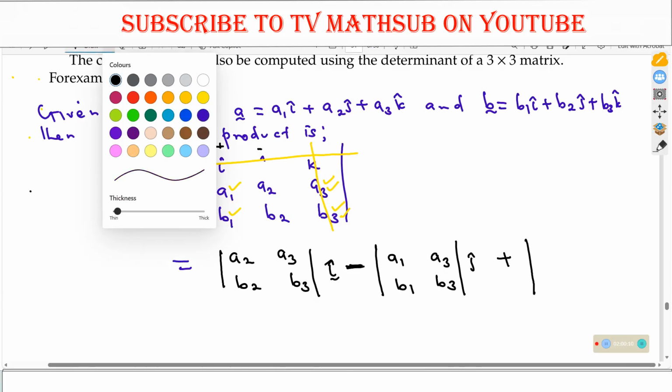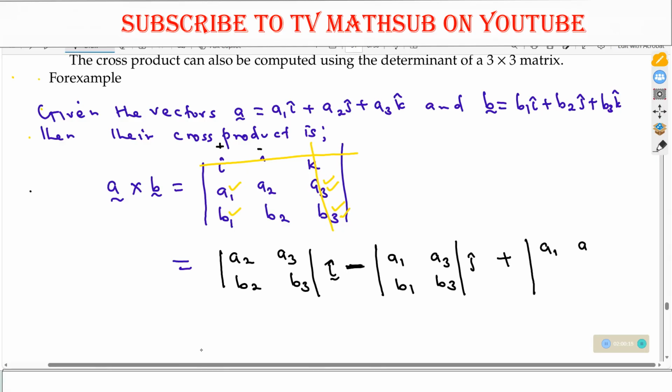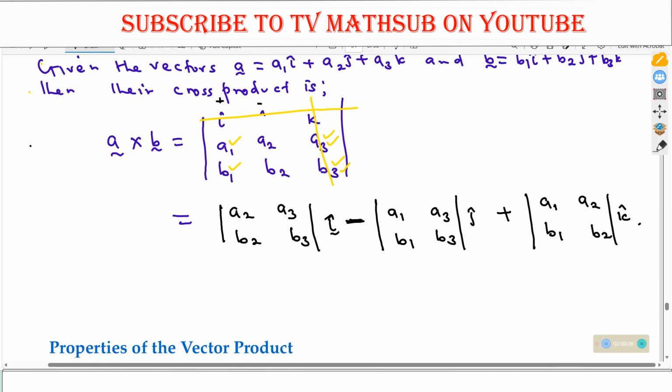So what I remain with is what I will write. That is A1, B1, A2, B2. Then here you multiply by K. I hope you still recall how to get a determinant of a 2 by 2.